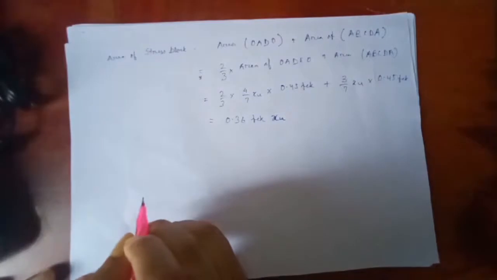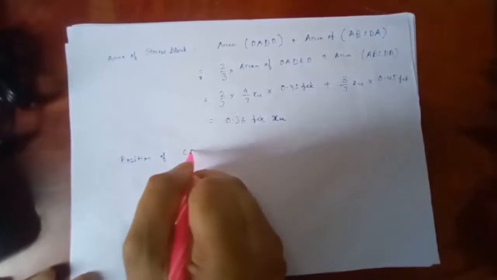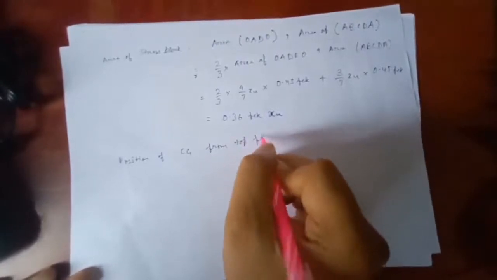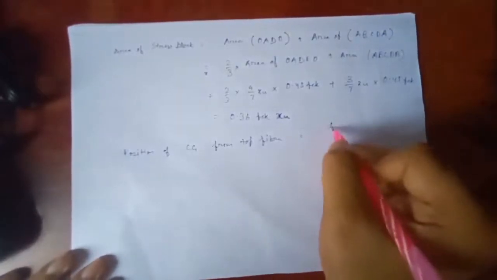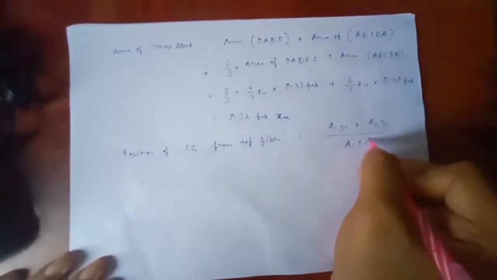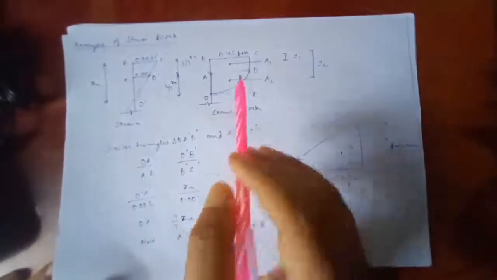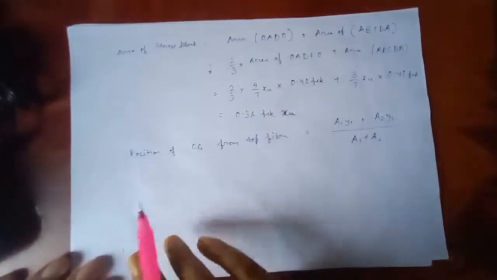So the position of CG from the top fiber will be given by A1Y1 plus A2Y2 upon A1 plus A2. So this is how we get the CG of this whole thing. Because it is constituted of two parts, A1Y1 plus A2Y2 upon A1 plus A2 will give us the CG. So it is now equal to